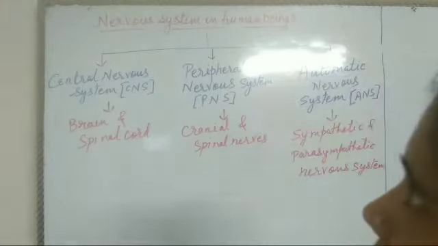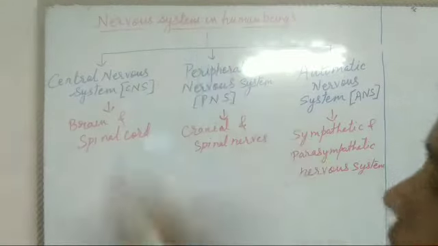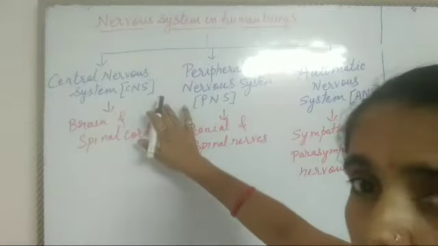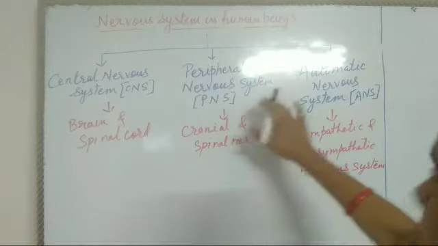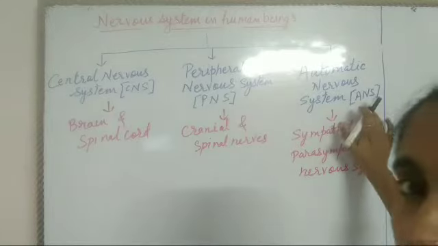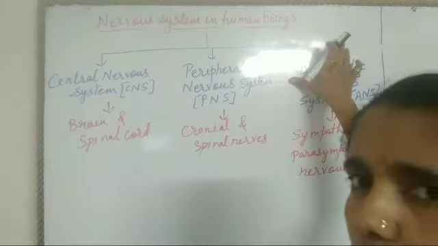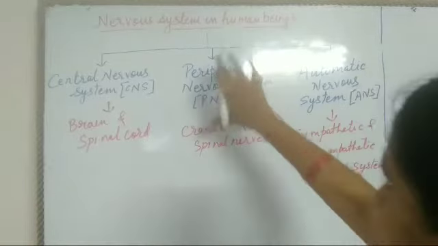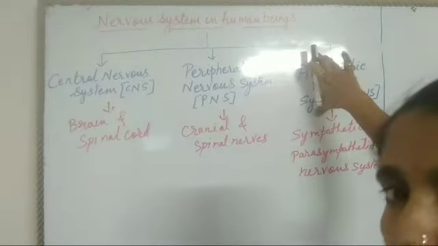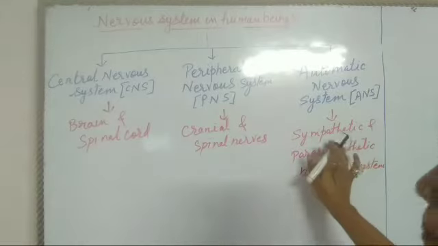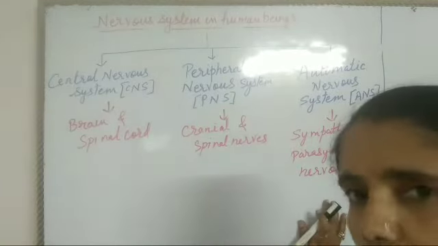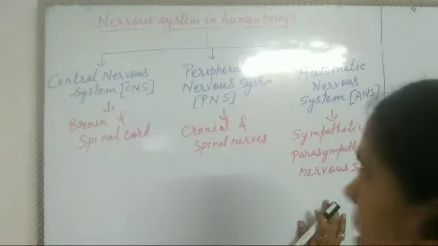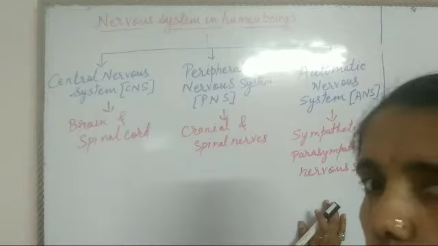Now, in general, the nervous system in human beings is divided into three parts: central nervous system, peripheral nervous system, and autonomic nervous system. This is not there in your textbook, but these two we are going to cover in detail. But you should know the autonomic nervous system also. It includes the sympathetic and parasympathetic nervous system. Sometimes for some exams it may be asked.